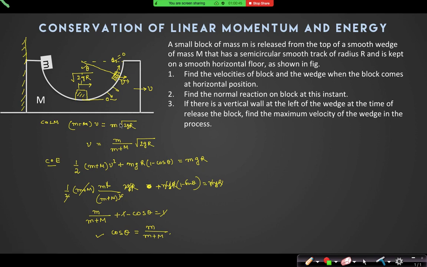So from this entire time, the normal reaction was acting in the same direction. The horizontal component was only along the positive x-axis. So from here to here, the velocity of the wedge will only increase. Yes or no? But is it the maximum velocity here? No, sir. Some energy is dissipated. Then when will be the maximum velocity of the wedge? Will it be at the highest point? Yes, sir. The mass will be leaving the block.